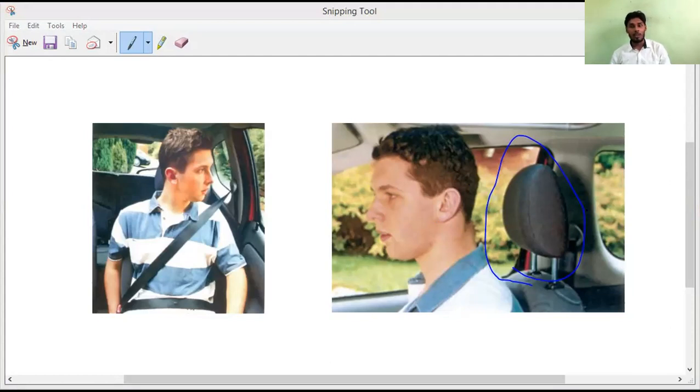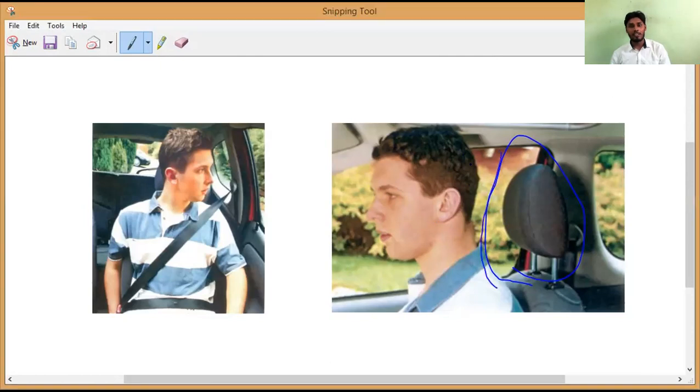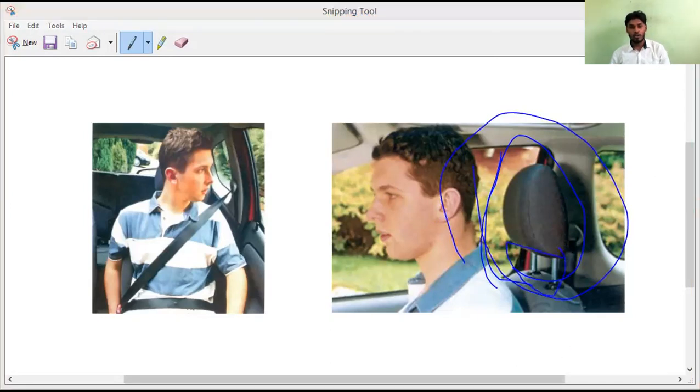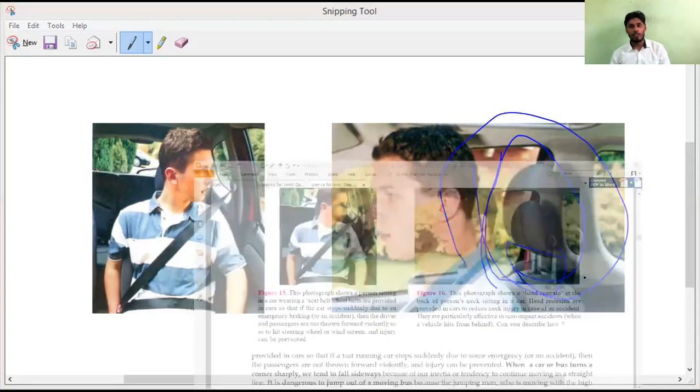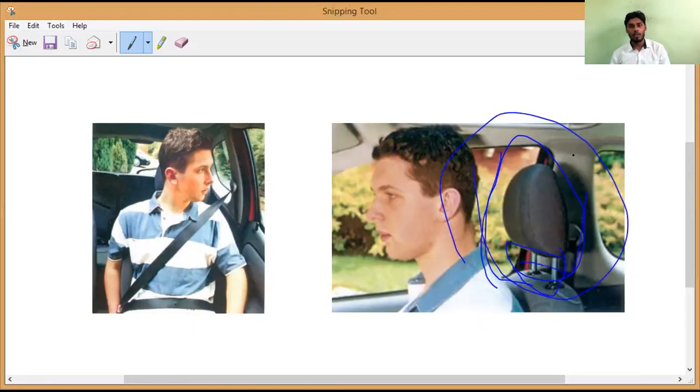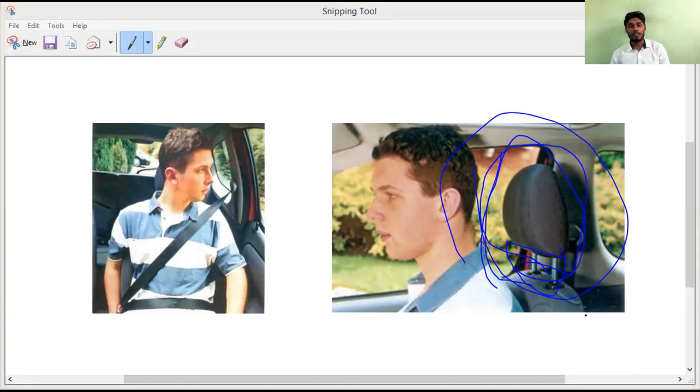In the same way, you may observe the head restraints at the backside of your car. Every car has this. What is the use of it? If it is not there, what will happen, brothers? Sir, the neck will break. Yes, the neck muscles will break down.